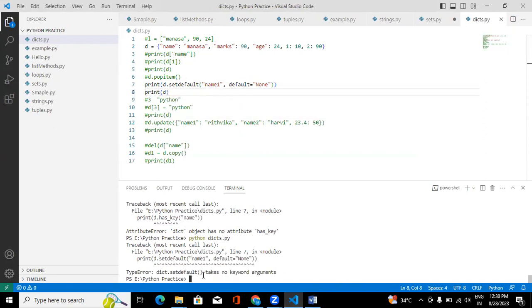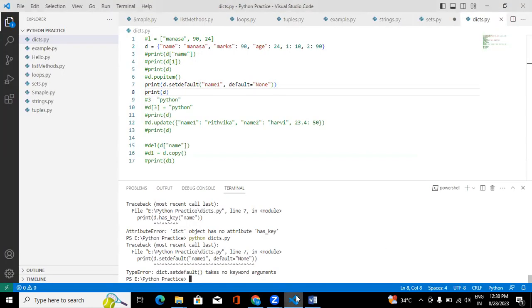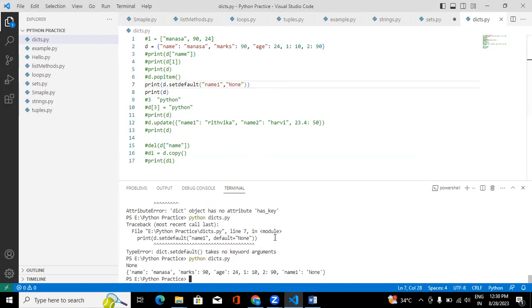It takes two arguments. Okay, setdefault is there. So for setdefault, you should pass some default value. For this particular key, if the key doesn't exist, then it will have this default value. If I give Python, that will become the default value.